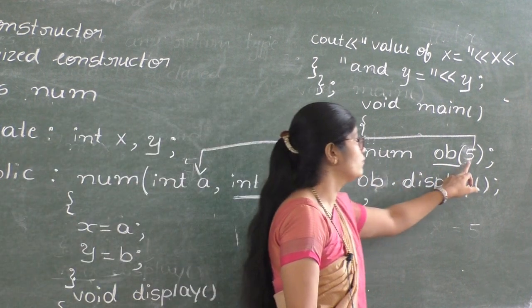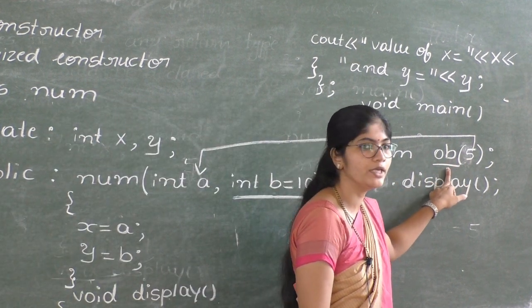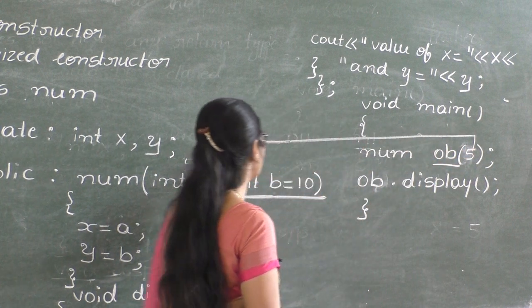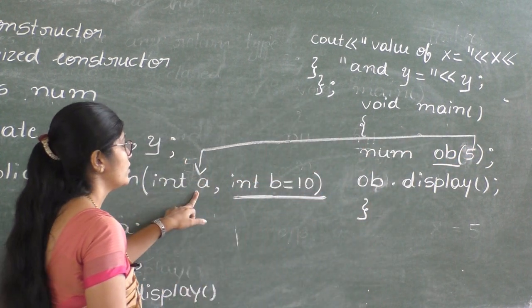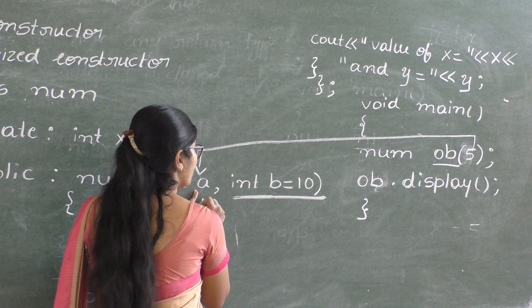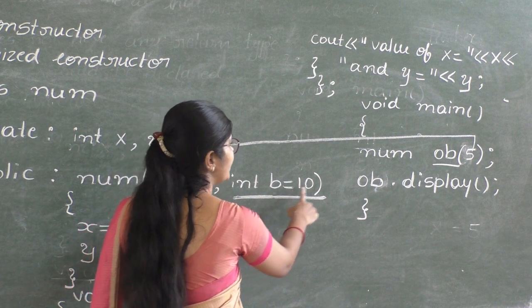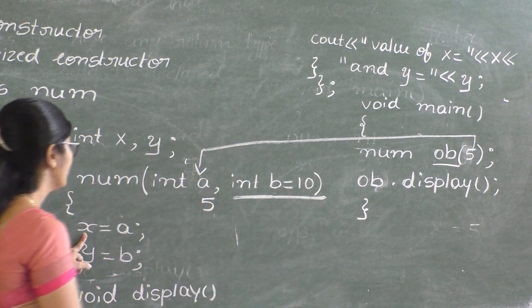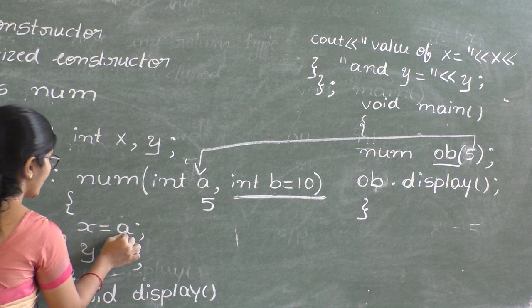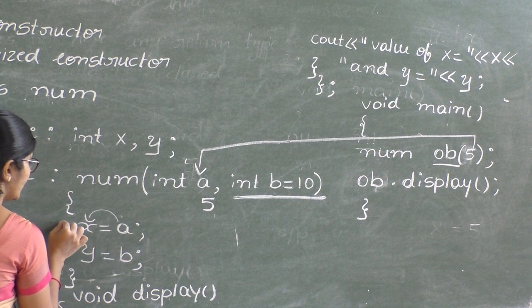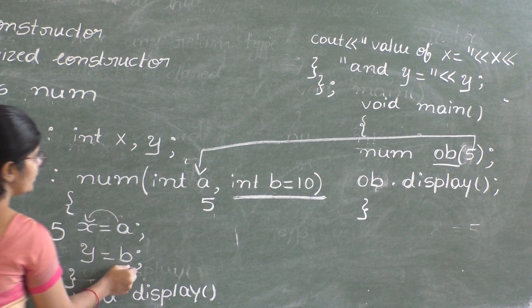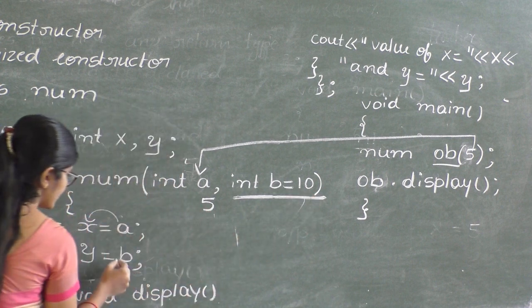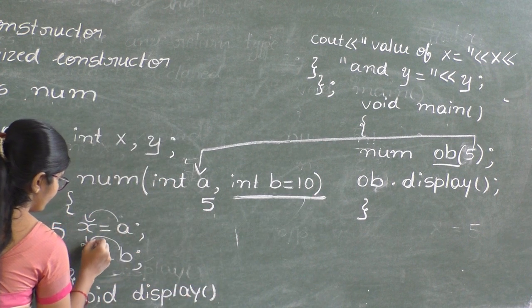Num ob of 5. When we create object ob, the constructor function is automatically called and the value of a will be 5, the value of b will be 10. Here the value of a, that is 5, will be assigned to variable x, and the value of b, which is 10, is assigned to y.